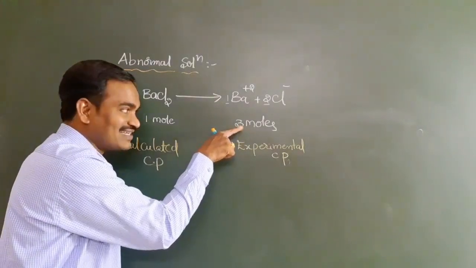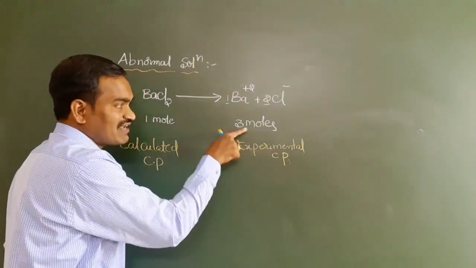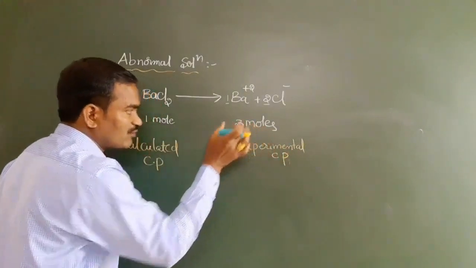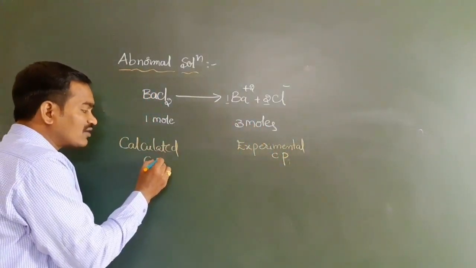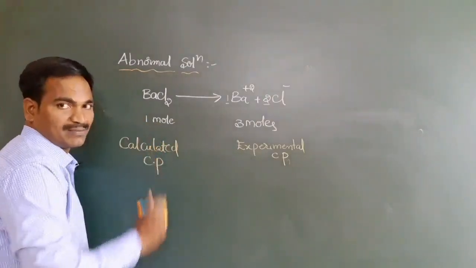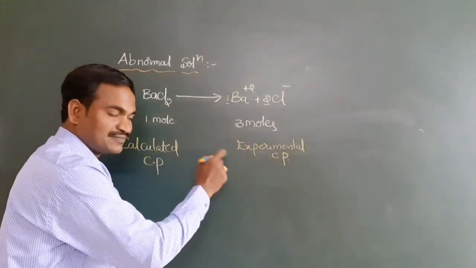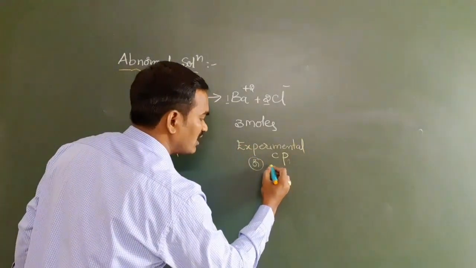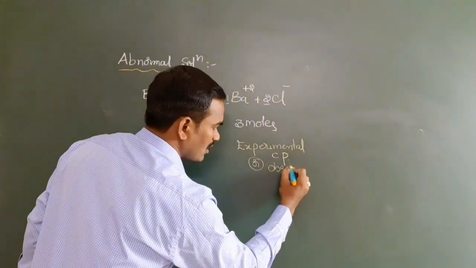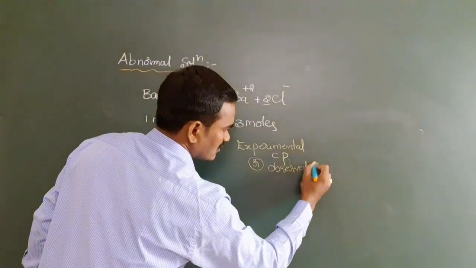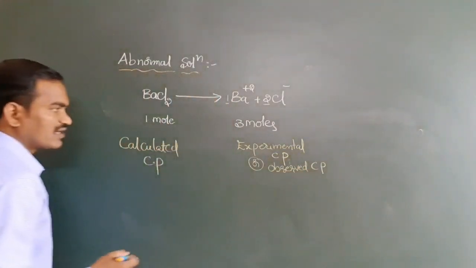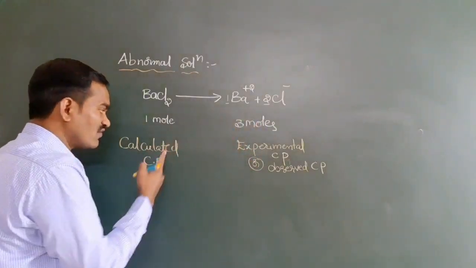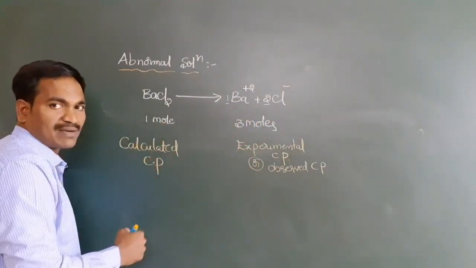So the experimental colligative property is given with 3 moles, and the calculated colligative property we take with 1 mole. Both are not equal. This one we can also call the observed colligative property. Both are not equal because it is given for 3 moles, and we are taking it for 1 mole.